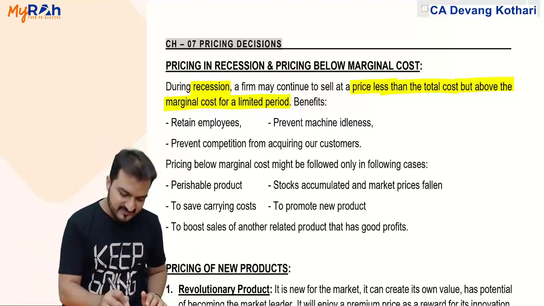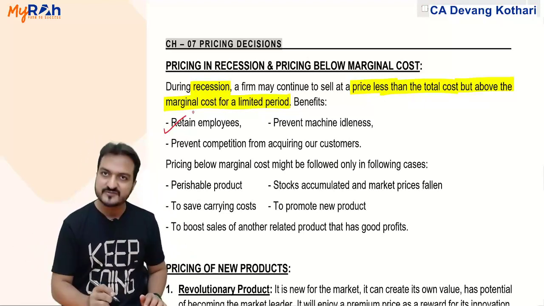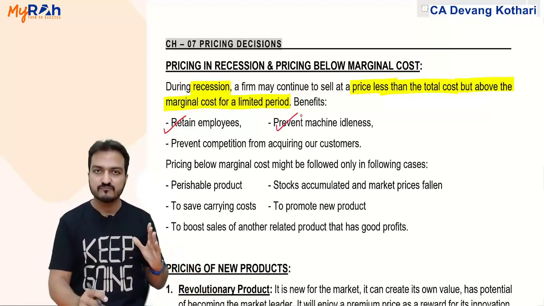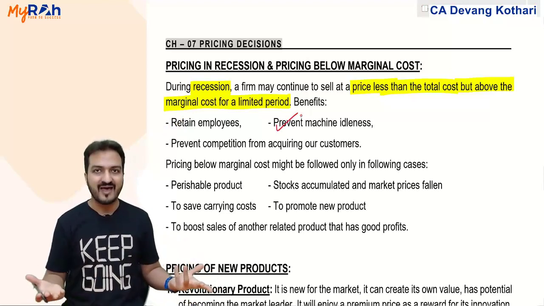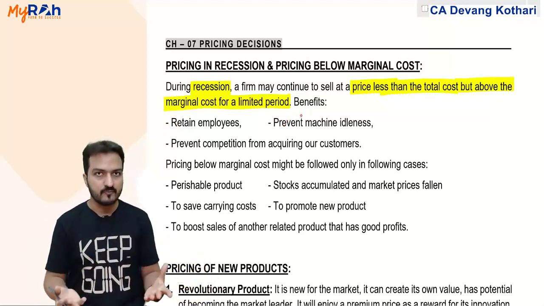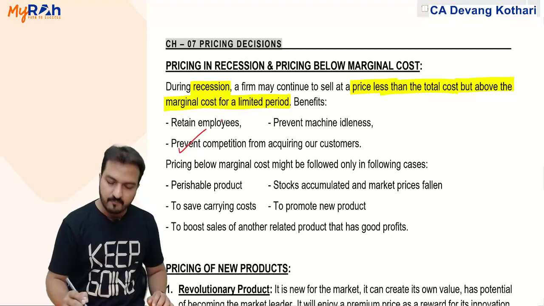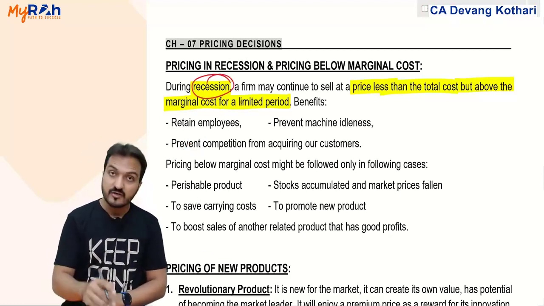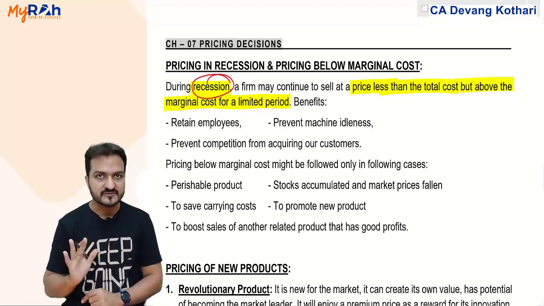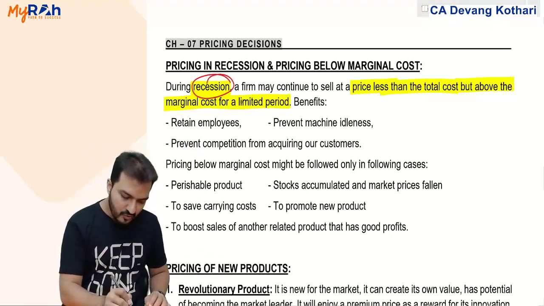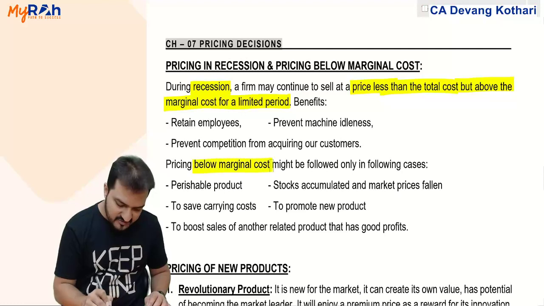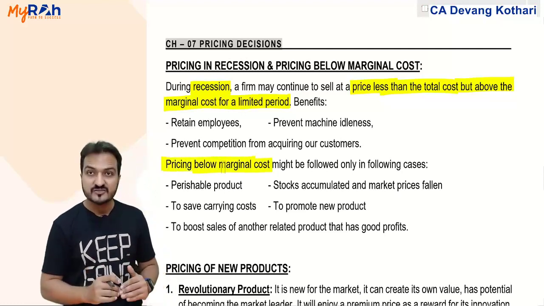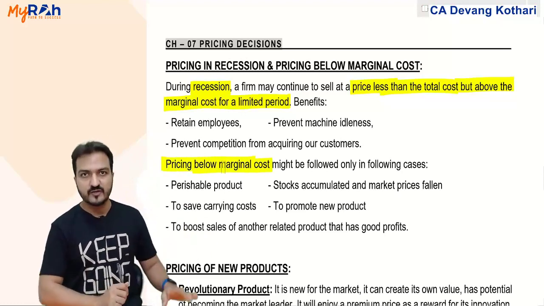With continued business, you can retain good employees, whom you don't want to let go. You can prevent machine idleness, because if you stop, then machines will remain idle, and idle machines will create more problems. Plus, you can prevent the competition from acquiring your customers. So during recession, you continue selling at lesser prices. However, pricing can also be below marginal cost only in the following cases.